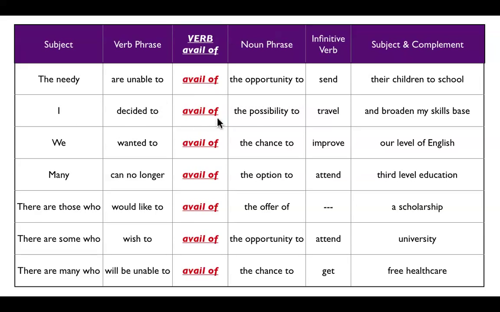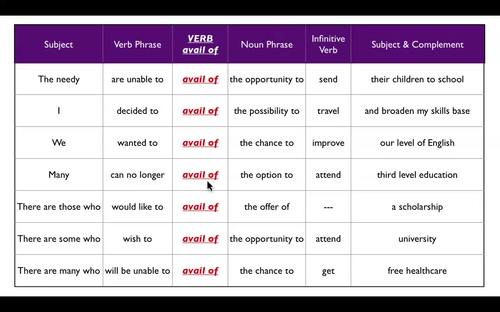I decided to avail of the possibility to travel and broaden my skills base. So maybe your life changed and you were free and you were able to go abroad and learn new skills. So you could say, I decided to avail of the possibility to travel and broaden my skills base. This means learn more things, learn more skills, how to do more things. Next one, we wanted to avail of the chance to improve our level of English. Here you're talking about a group of people, obviously, with we, and you got this chance or possibility or opportunity and you wanted to use it. So you use the chance to improve your level of English.